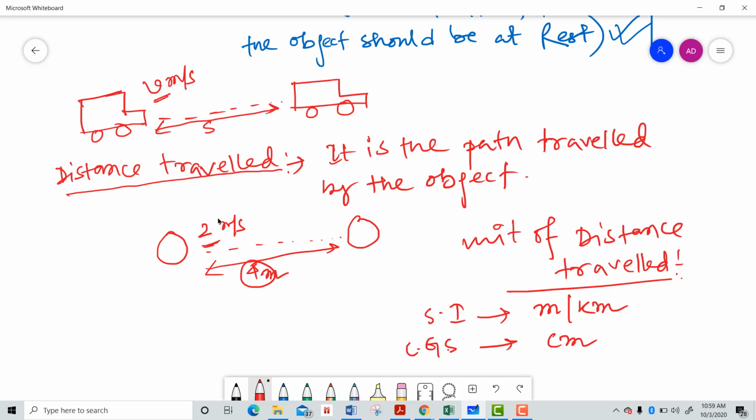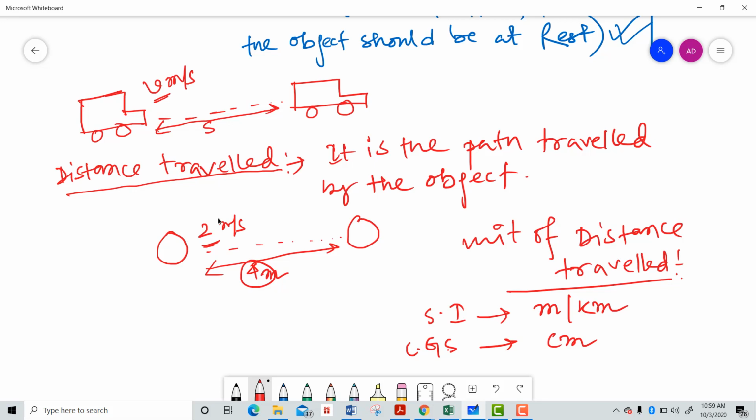So in your mind one thing should come: sir, you were just telling a story of rest and motion, but now you have introduced a new character, that is distance traveled. If the path traveled by an object is 4 kilometer or 6 kilometer or 10 kilometer, the object is moving with some velocity or with some speed, right?